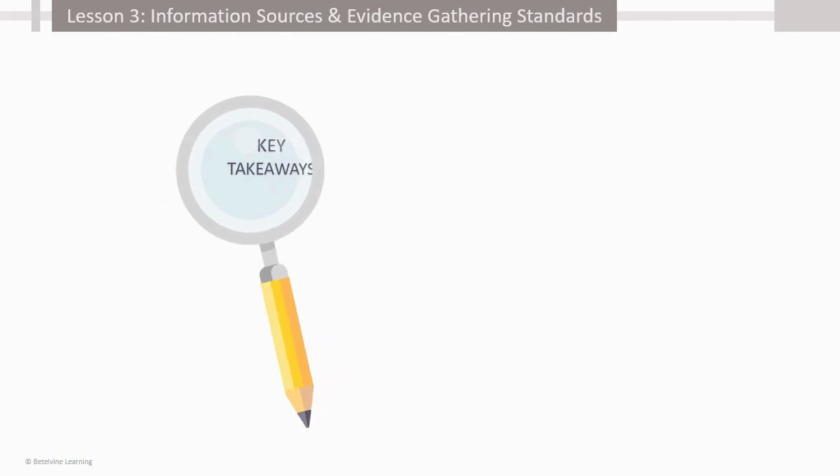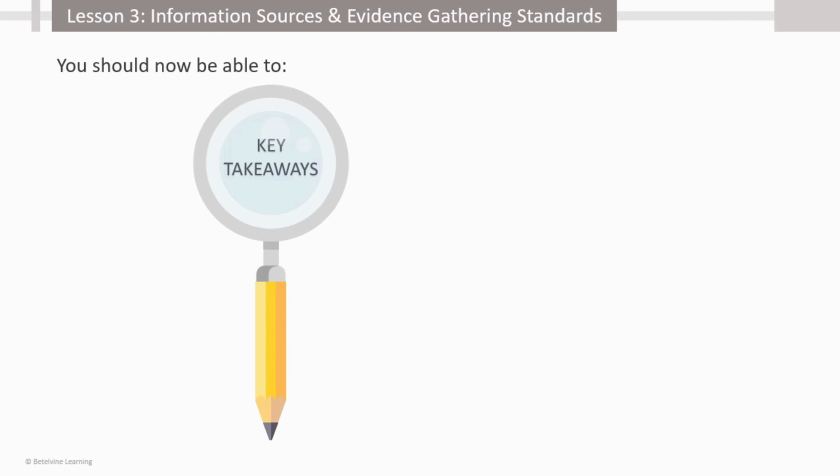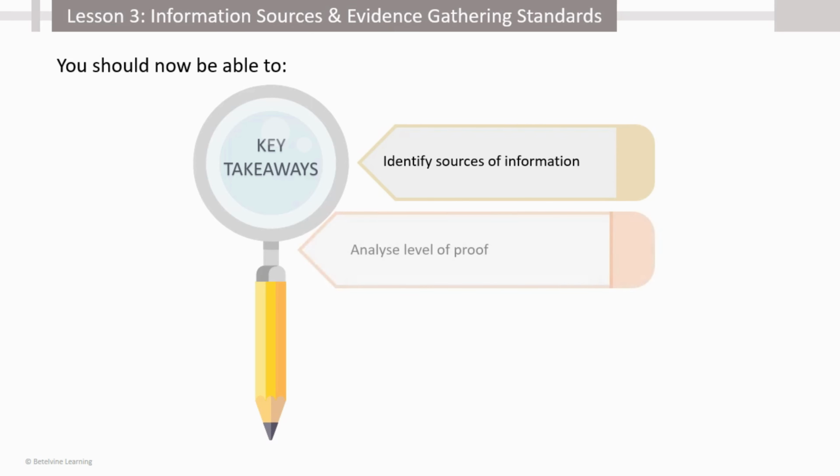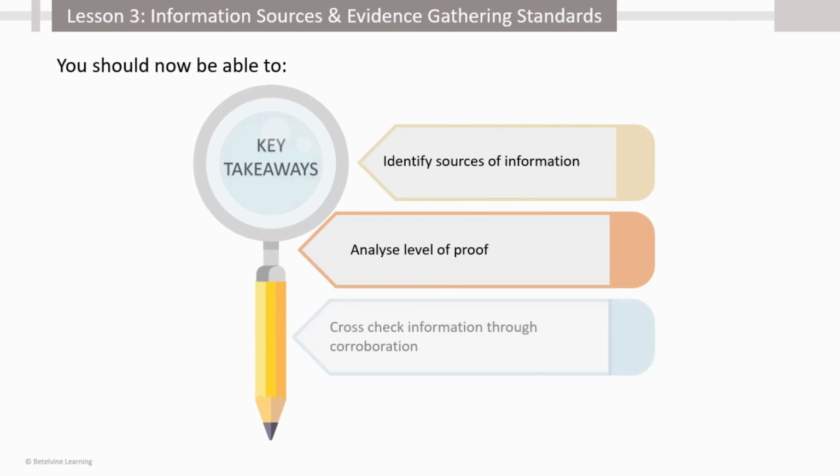We have reached the end of this lesson. You should now be able to identify sources of information, analyze level of proof, and cross-check information through corroboration.